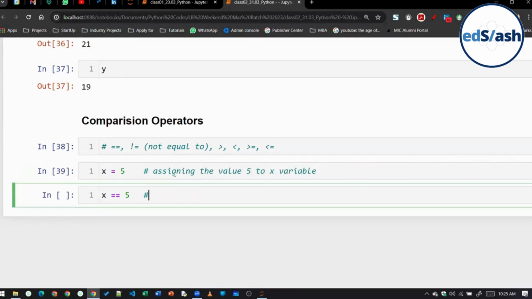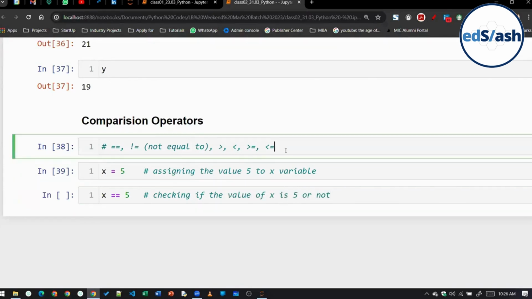But in this case I am checking if the value of x is 5 or not.